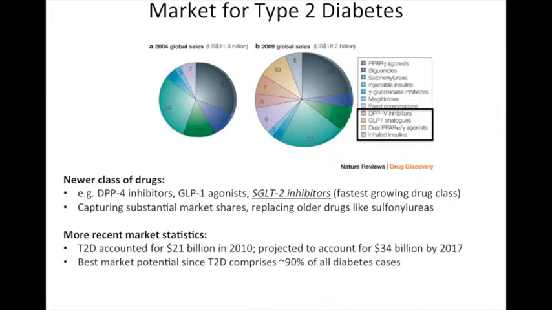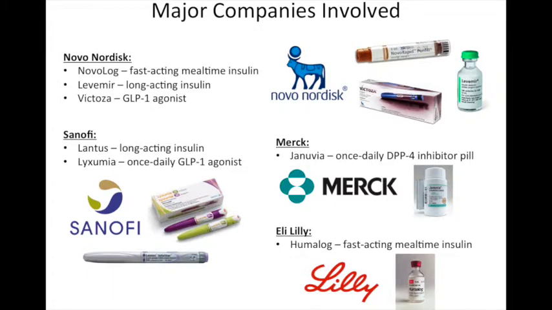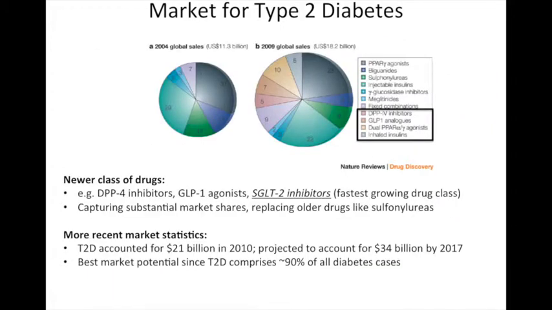In contrast to the type 1 diabetes market, for type 2 diabetes, newer drugs such as DPP4 inhibitors, GLP-1 agonists, and SGLT2 inhibitors are already capturing substantial market shares, as shown in Figure B. SGLT2 inhibitors in particular are anticipated to achieve blockbuster status with their convenient once-daily oral regimens and additional benefits, such as weight loss and lowering blood pressure.